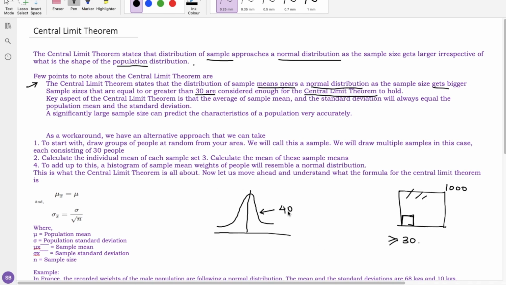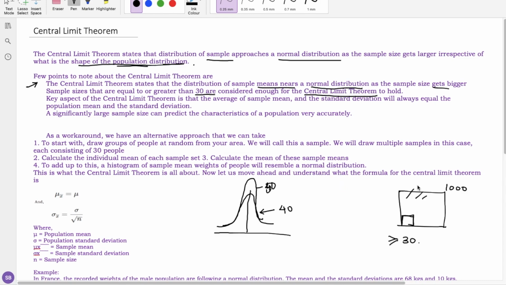Now assume 40 is a sample size. For sample size 40, it resembles the normal distribution, and if the sample size increases, it gives a clearer normal distribution. Suppose this is 50. Likewise, as the sample gets larger and larger, the bell curve or normal distribution becomes perfect, irrespective of the shape of the population.